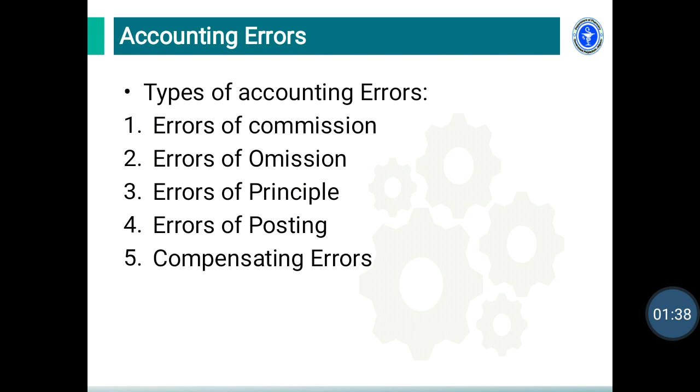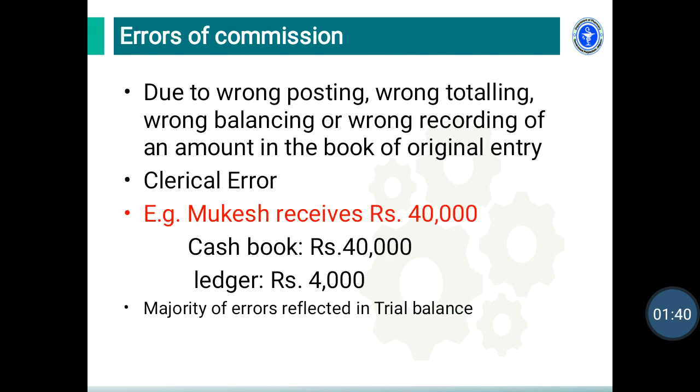So first we start with error of commission. This type of error mainly occurs due to wrong posting, wrong totaling, wrong balancing or wrong recording of an amount in a cash book or book of original entry. This type of error is also called a clerical error because the clerical staff commits it while recording the transaction in a book of account.